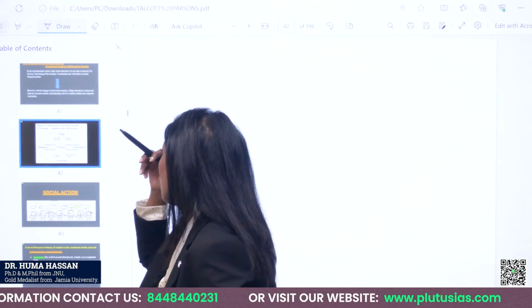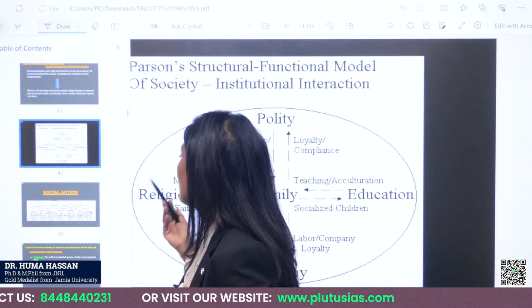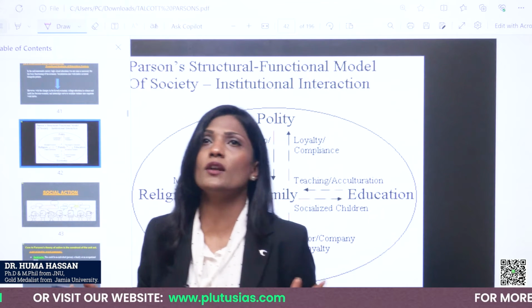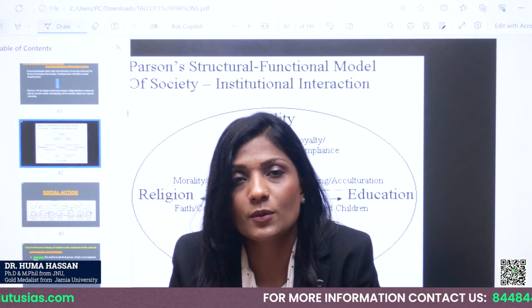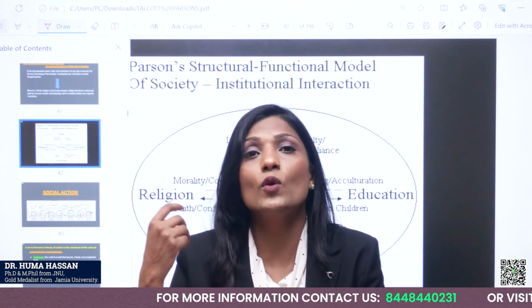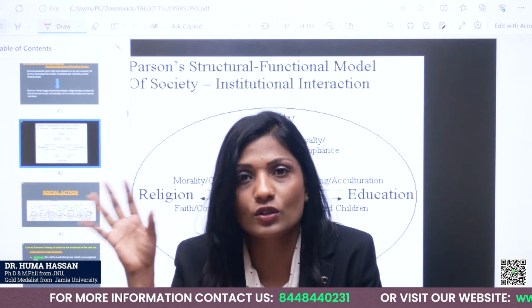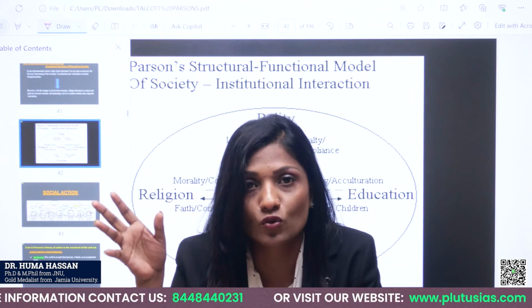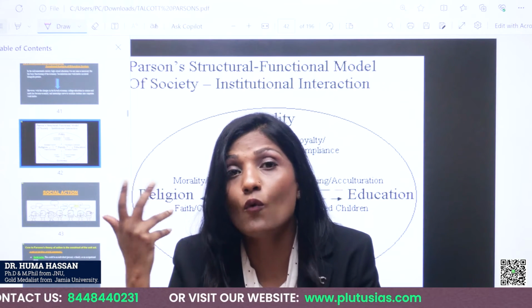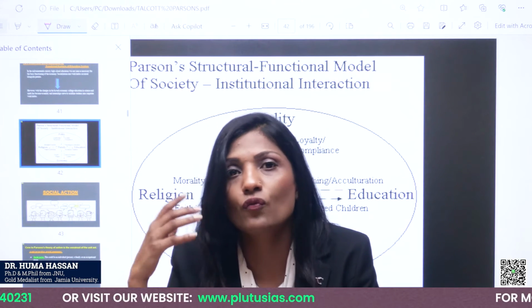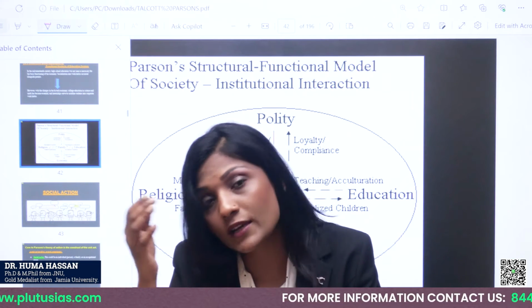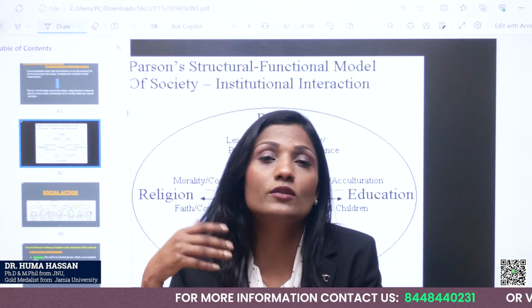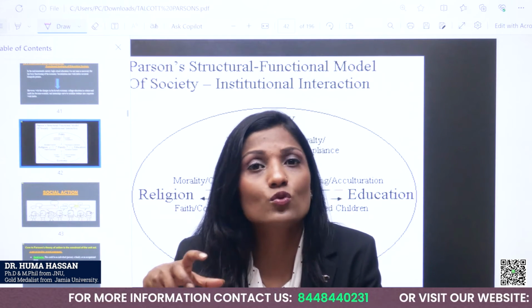Okay, and I would say that this is more or less enough for us today to understand social system theory. But then we also have to know that we have got the conceptual clarity of what a social system is. We have to know how to introduce our answers. For example, UPSC did ask a question, as I have said in the beginning, for 20 marks: critically analyze social system theory. So, how do we have to structure it?